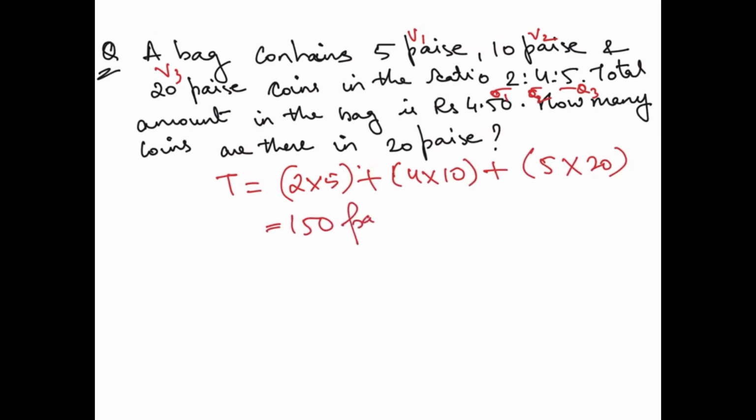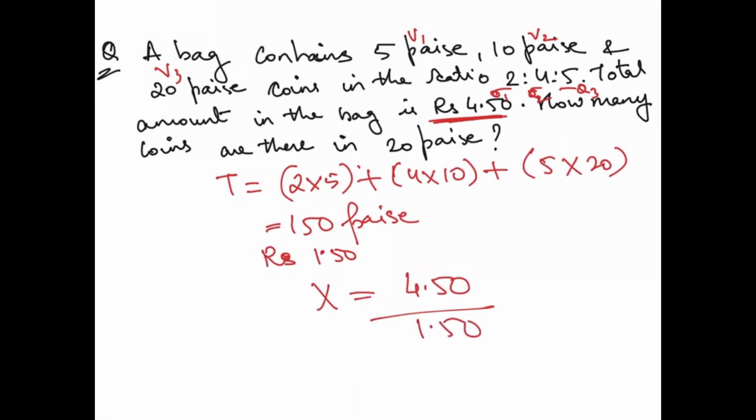This is what we are talking about, paise. But if you see, the total amount is given in rupees. So that means this also we will convert. So this will be 1.50 rupees, correct? Now common factor was total amount upon T. So what is the common factor? X. Total amount is 4.50. What is T? That is 1.50. So basically x you get as 3.